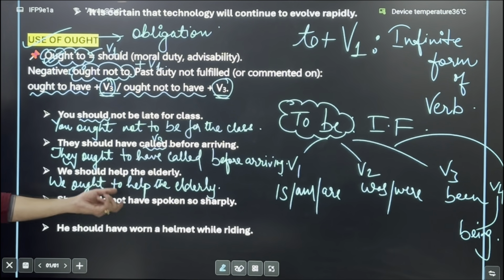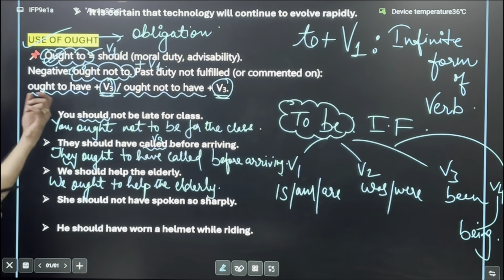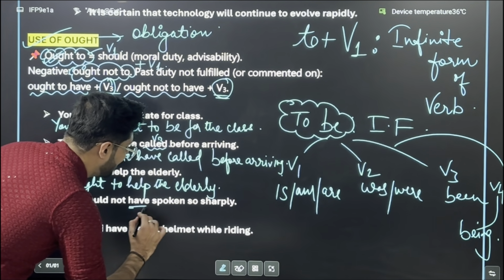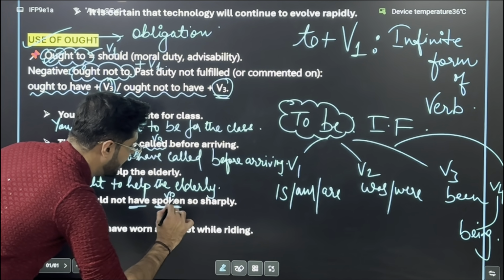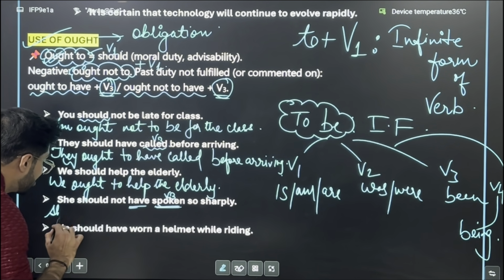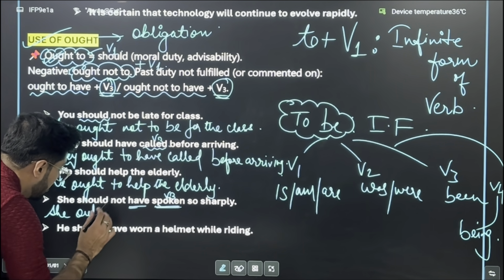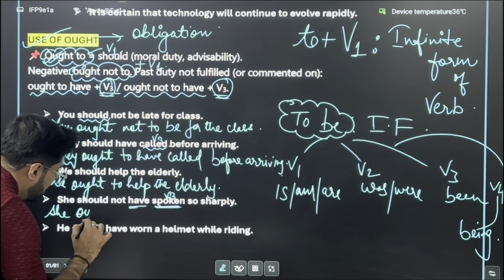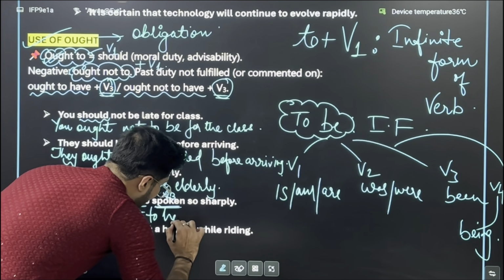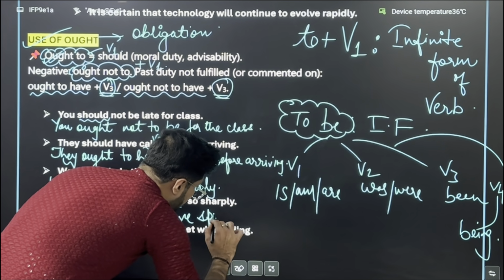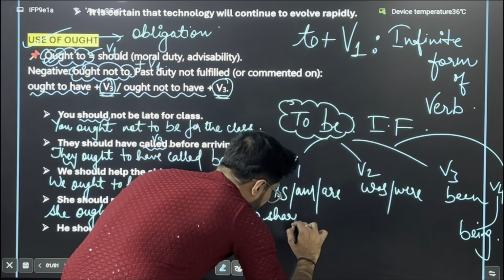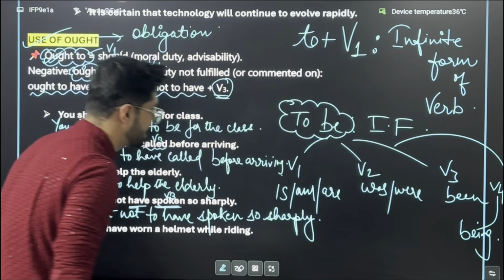And she should not have spoken so sharply. So it is speak, spoke, and spoken. With have, you always use the third form, when has, have, had are used as helping verbs. So she ought not to have spoken so sharply. That is how you will transform your sentence.